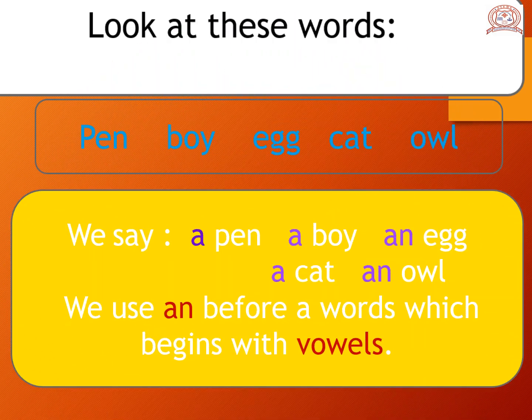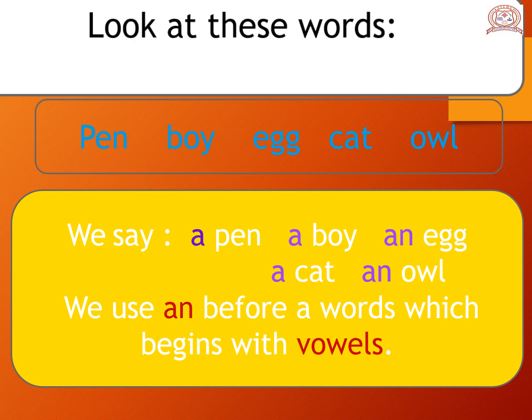So, can you see that first picture? First word, P-E-N, pen. So, this first word is consonant now. So, that's why we are using here a pen. Now, let's see the second, B-O-Y, boy. So here the B is a consonant sound. That's why we use here A. Now third, E-double-G, egg. So here the E is a vowel sound. That's why we use here AN.